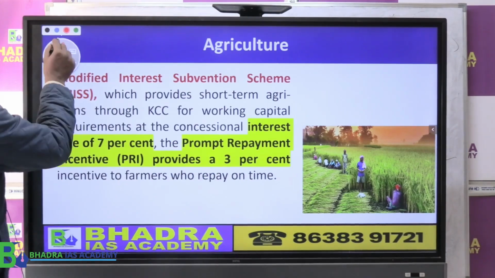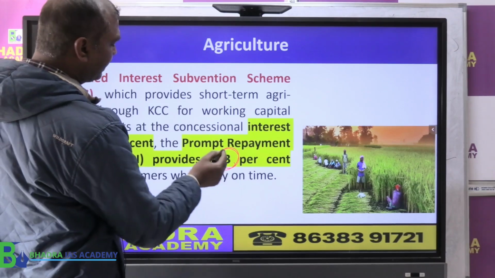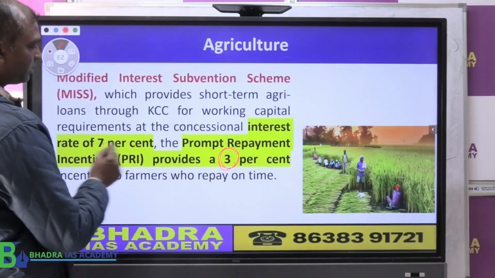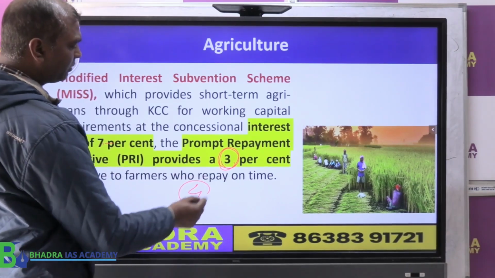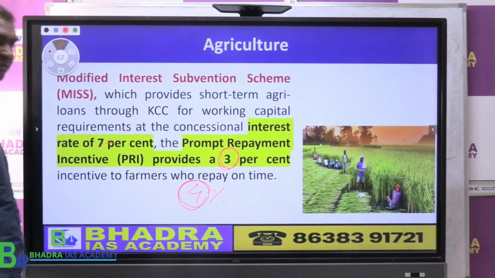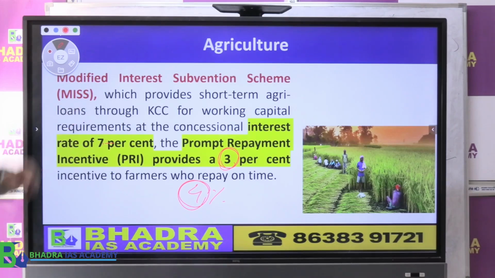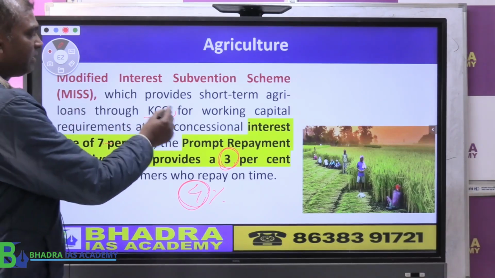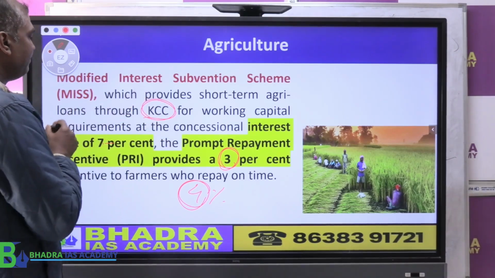So technically, the interest is 7%, you minus 3, and finally they have to pay only 4% interest. That is the interesting thing under the Kisan Credit Card,